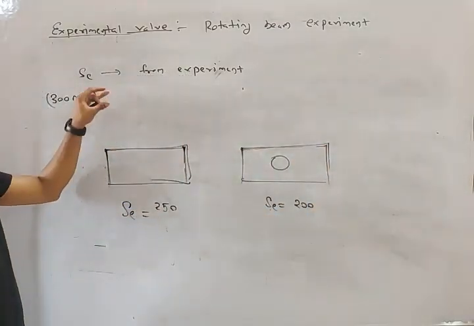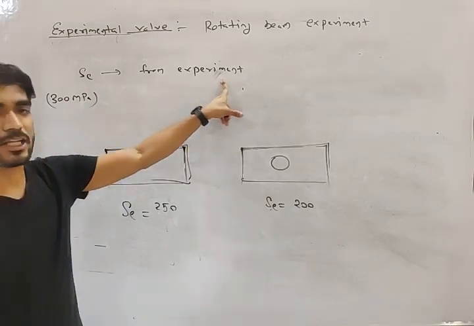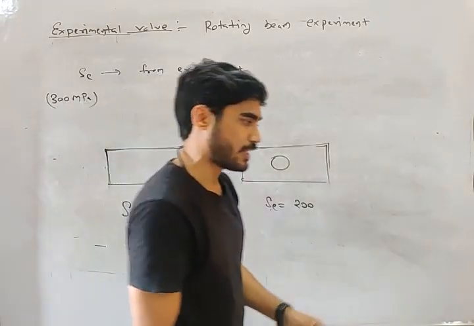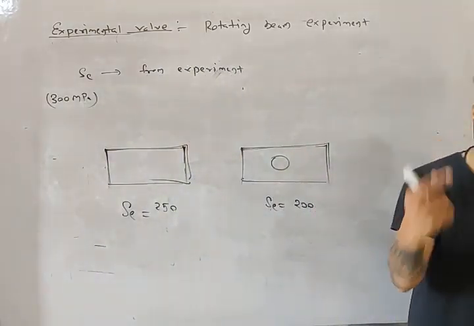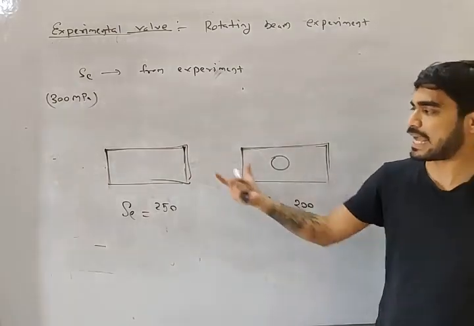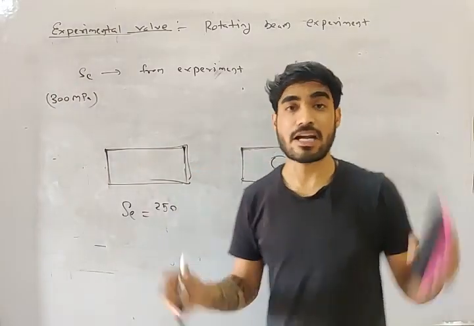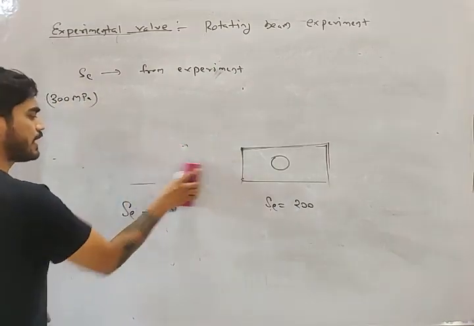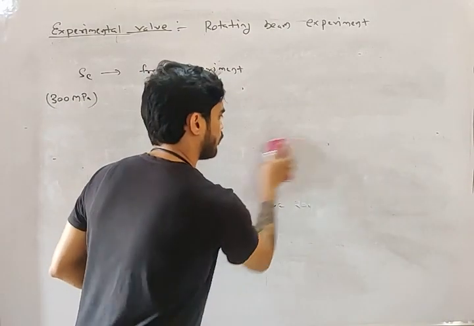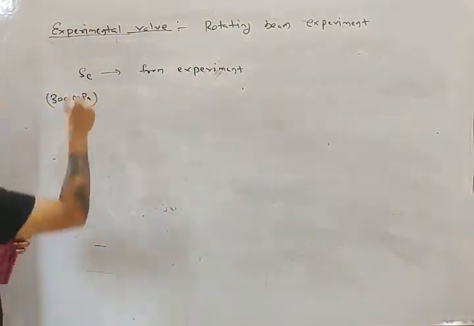So what does it mean? The endurance strength that we calculate from experiment is not a fixed value. For every component, for every element, it will be different. Whatever value we get from experiment, let's say it is SE dash.